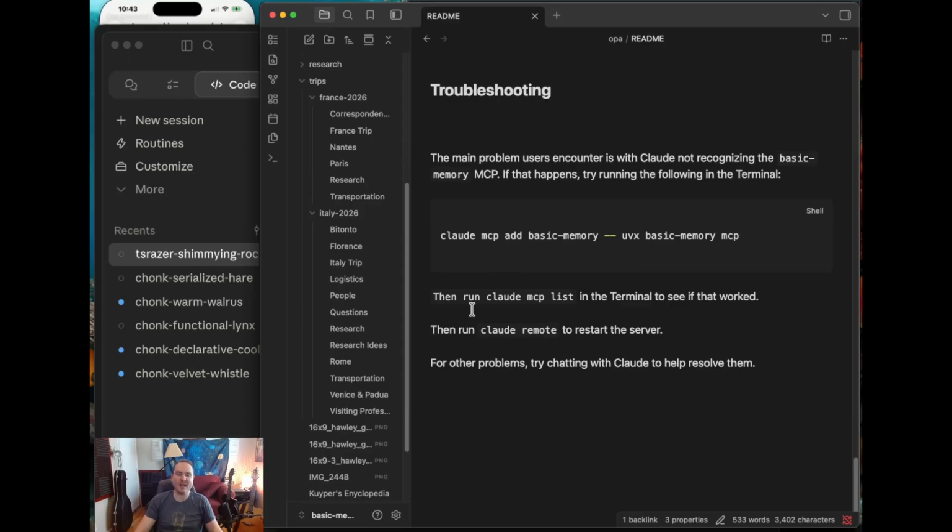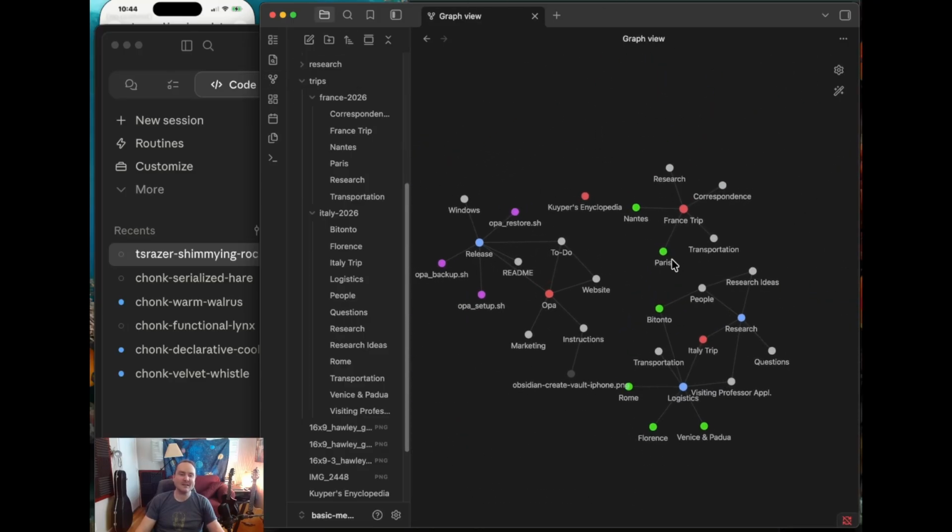You want to run this little command and then run Claude MCP to make sure that, actually I just want to make sure that that little guy, there we go. All right, fix a little typo there, right? And this is part of the human editable aspect of this, right? That's a selling point.